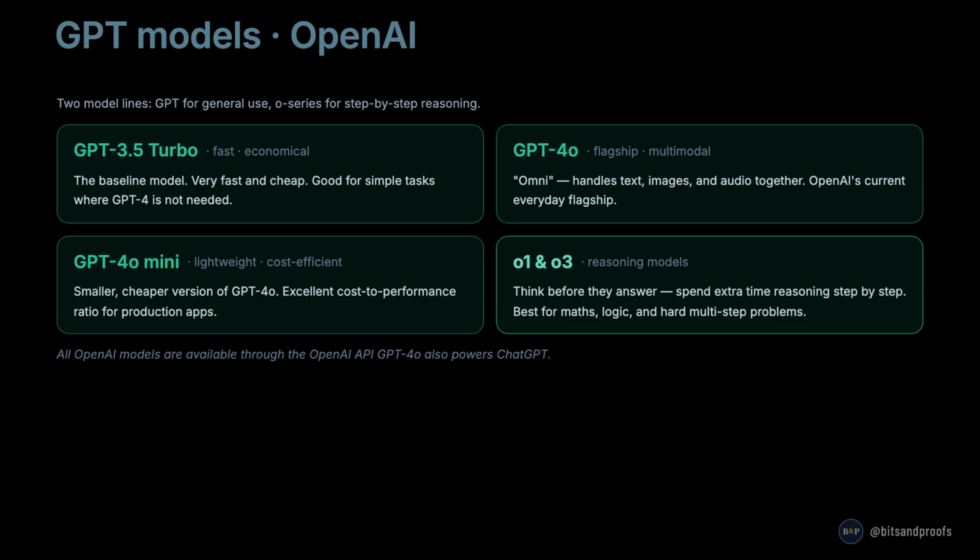The second line is the O series, O1 and O3. These are reasoning models. They work differently from GPT models. They spend extra time thinking step by step before they give you an answer. This makes them much better at mathematics, logic, and hard multi-step problems, but they are slower and more expensive per response. All OpenAI models are available through the OpenAI API, and GPT-4o also powers ChatGPT.